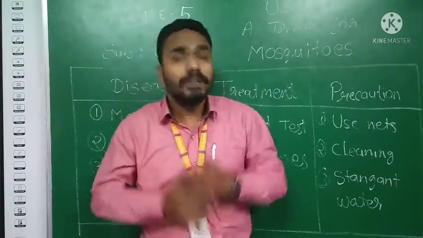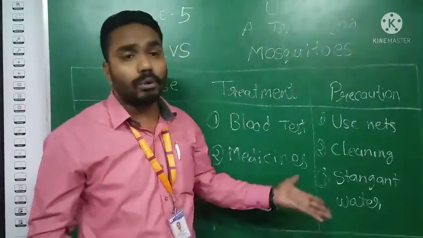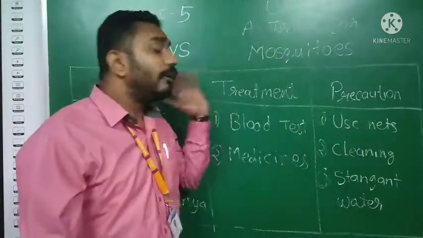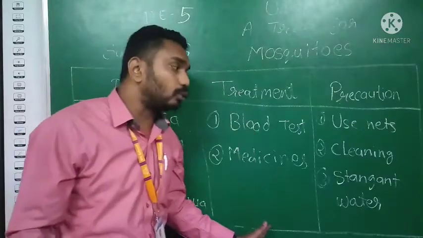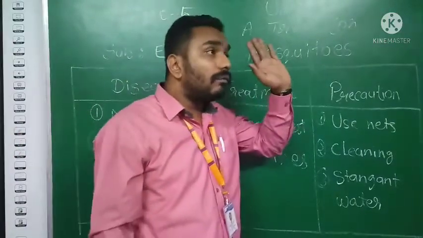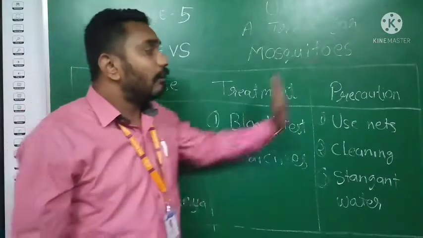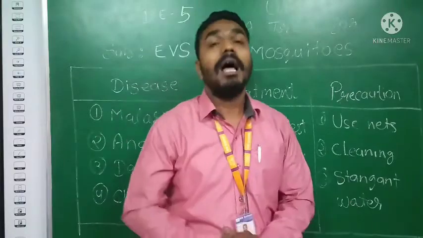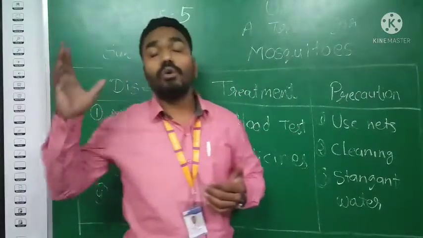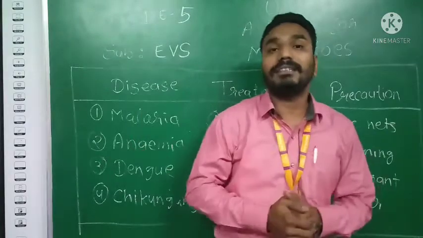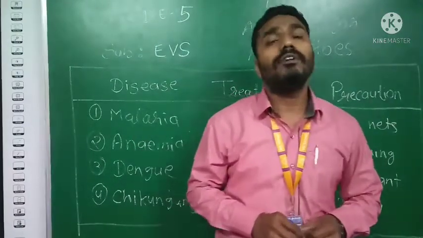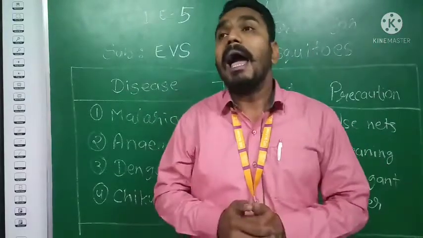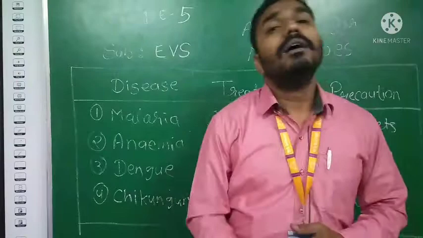So this is all about the threat from mosquitoes. We have discussed a lot of things: what kinds of diseases there are, what kind of treatment we are supposed to follow if we get a disease, and after that, what precautions we are supposed to take to stay away from these things. Also I want to mention that we discussed this whole chapter in a live session, and we all did lots of projects there as well. So this is all about the chapter number 8, threat from mosquitoes.